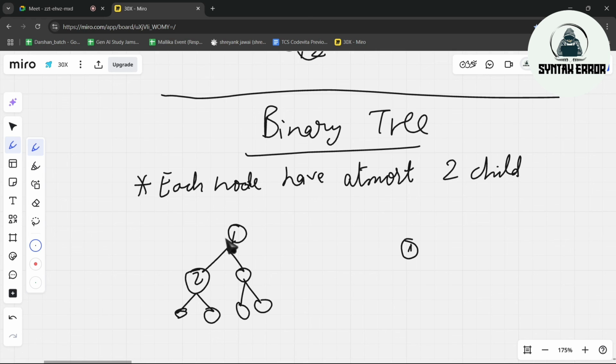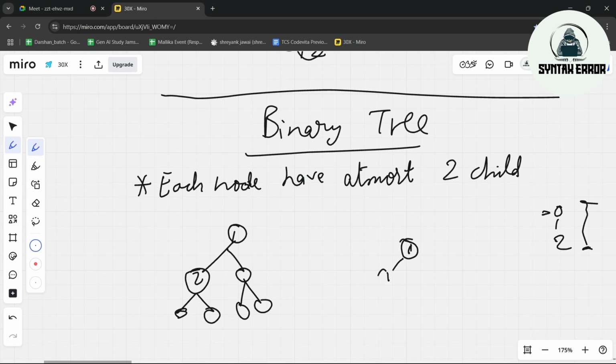So what is the condition, guys? Each node should have at most two children. At most means we can have two, we can have one, we can have zero. Maximum is two, right? Minimum, we don't have any condition. So for this node, how many child nodes does it have? Zero child nodes. It is acceptable, right? So if you have only a root node, then also it is considered a binary tree.